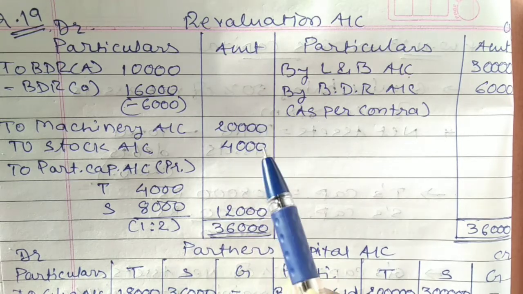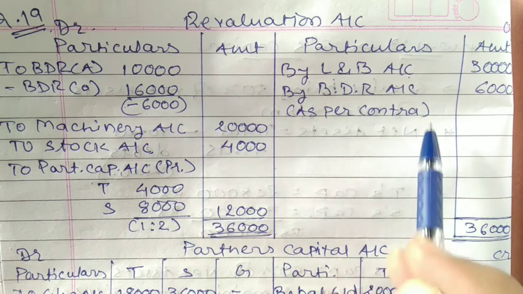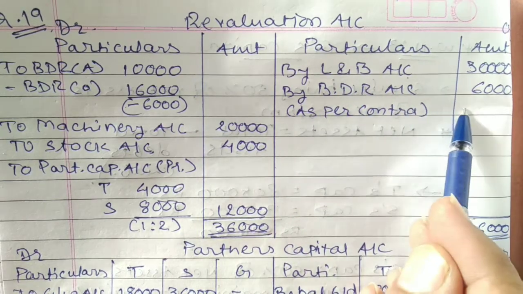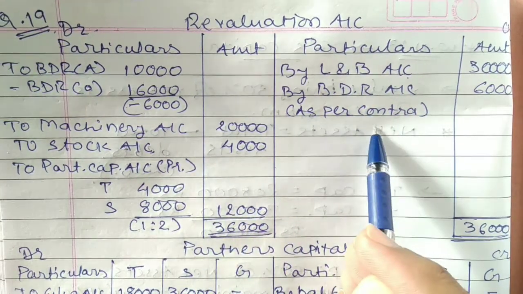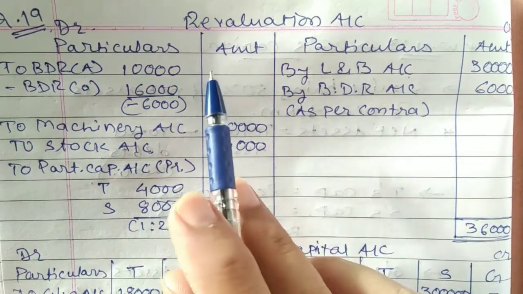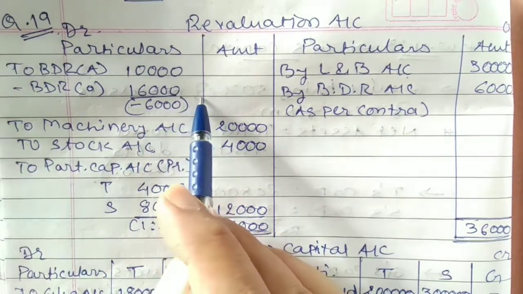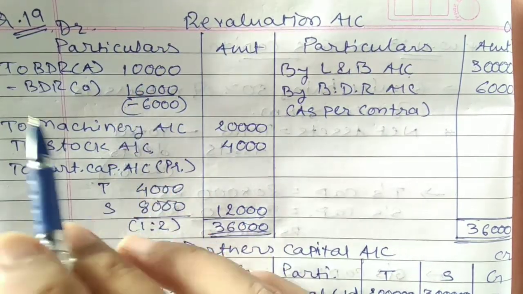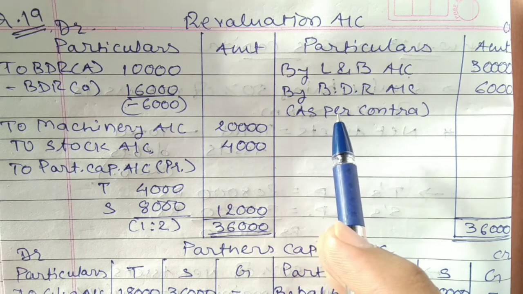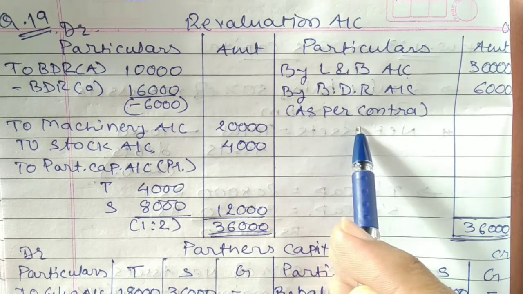That means it is an indirect gain for the firm, and that's why it is going to be recorded on the credit side of your revaluation account directly, 6,000. You may write directly, that is, by BDR account 6,000. If you understand the concept properly, then it is your choice if you want to record it this way. And if you want to record such information directly, then it can be recorded directly on the credit side of the revaluation account.